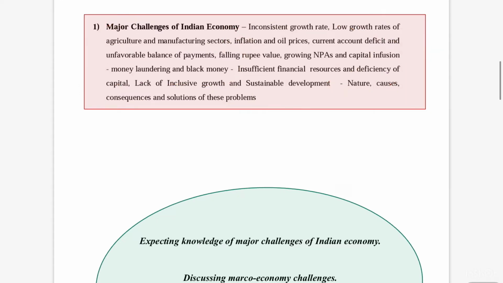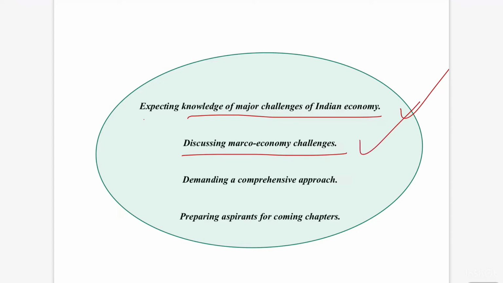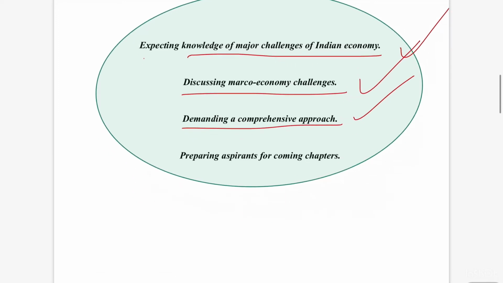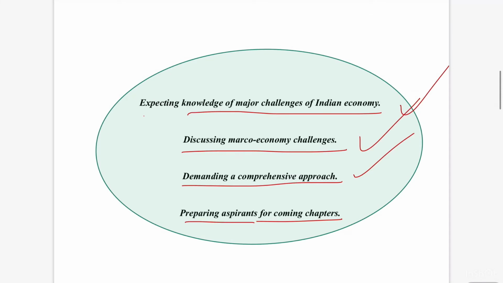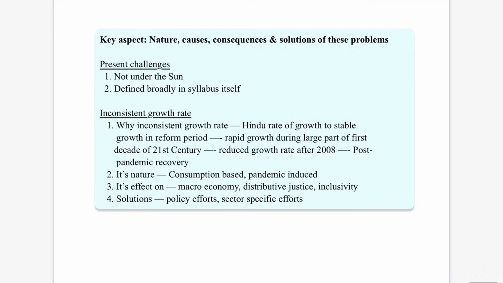The first chapter expects the aspirant to have knowledge of major challenges of Indian economy, discusses only macroeconomic challenges, demands a comprehensive approach, and prepares aspirants for the coming chapters. It is like an introduction in itself to the other chapters. This is what you have to remember. And as I already told you, the key aspect of the first chapter syllabus is this line: nature, causes, consequences and solutions of this problem.